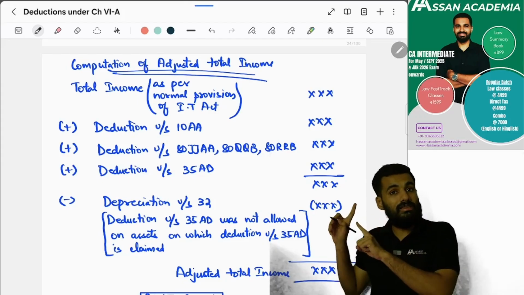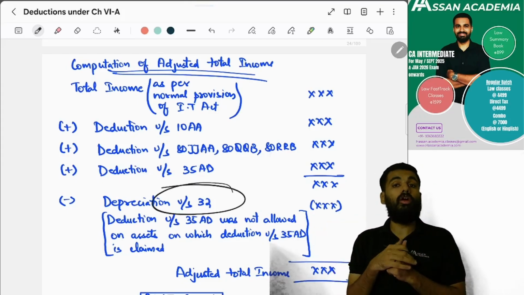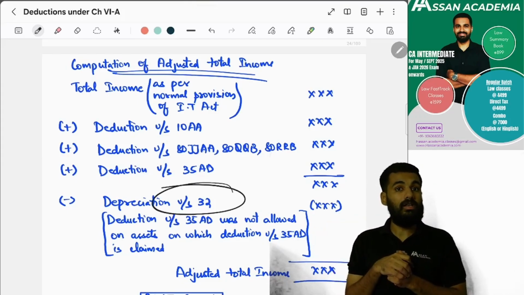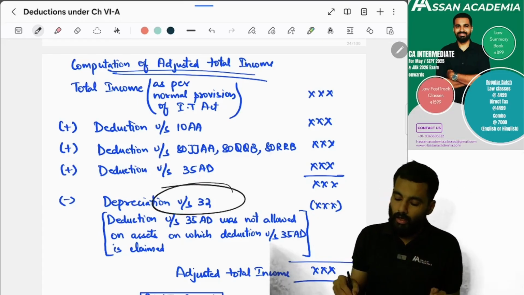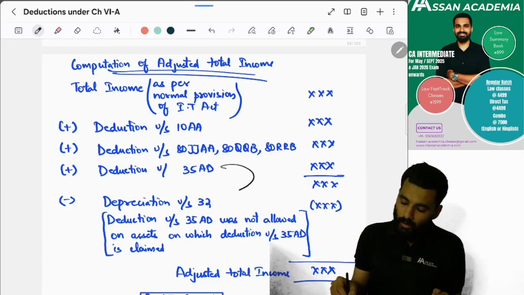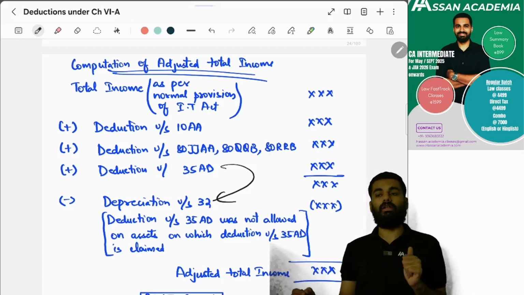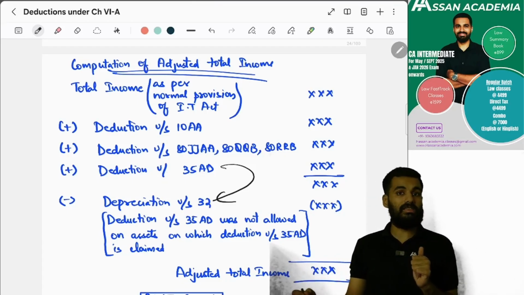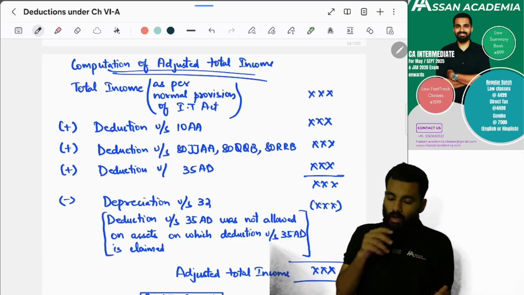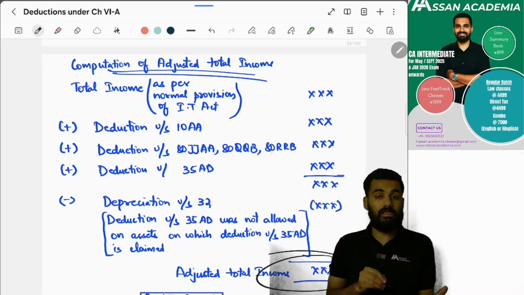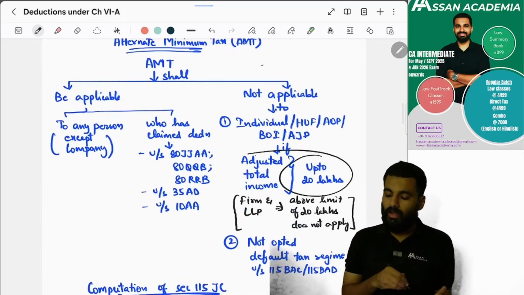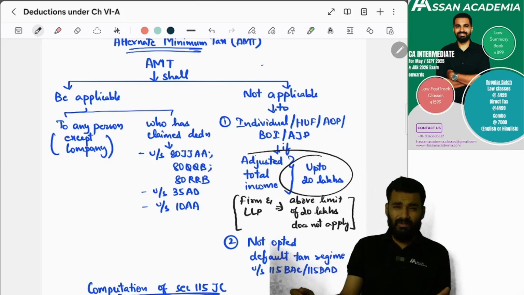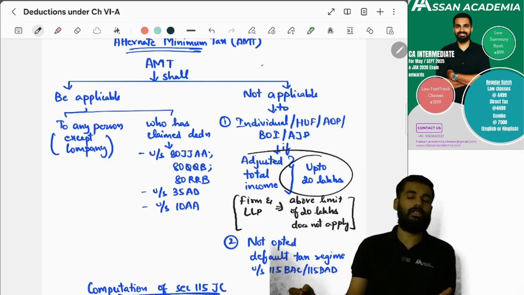Remember, if you claim deduction under section 35AD, then you should not claim depreciation under section 32. Because you are not claiming depreciation, the depreciation deduction you will claim is added back. This is what adjusted total income is. From this adjusted total income only you are going to see whether it is up to 20 lakhs or not.